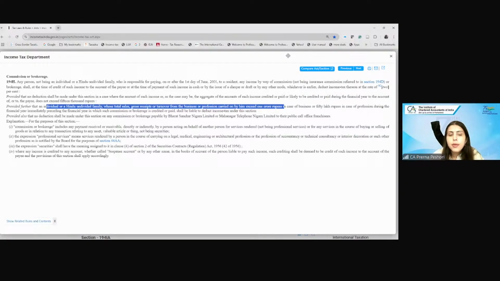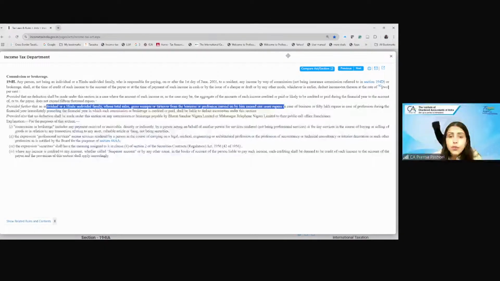So if you remember, I had told you in the Doordarshan case, because of the specific facts of that case, we had concluded that yes, Doordarshan paid the commission by way of the net payment receipt. So whether the TDS would have been applicable on that under 194H, the answer is yes.